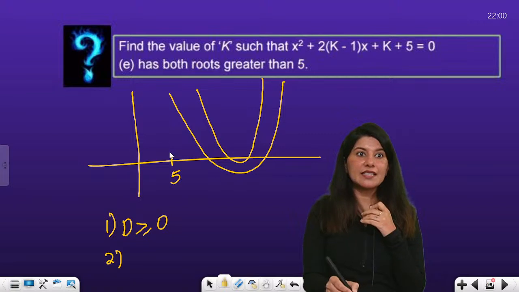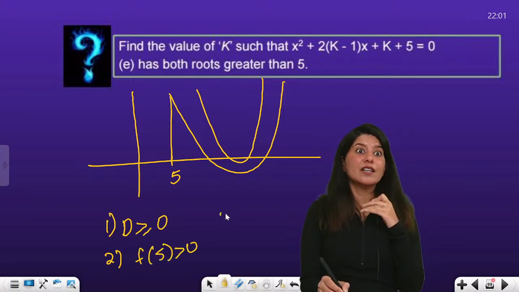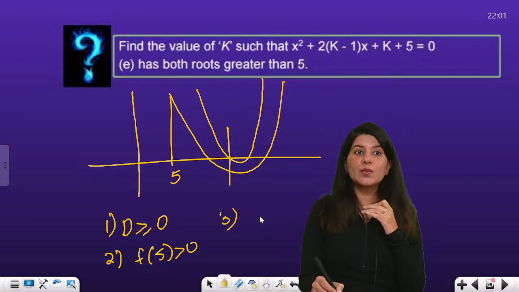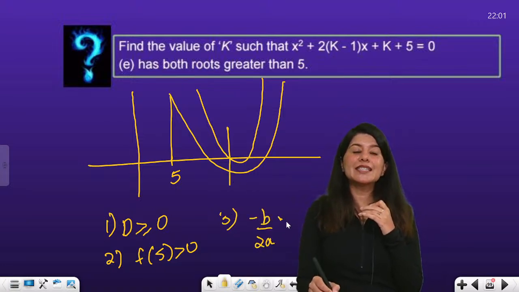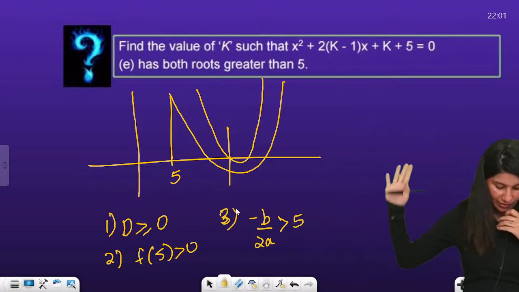Second, understand this, f of 5 is greater than 0, but this is not it. We need to write the vertex position as well. So vertex, minus b by 2a, is greater than 5. 3 conditions we need to fulfill. Take intersection of all 3 values and we are done.